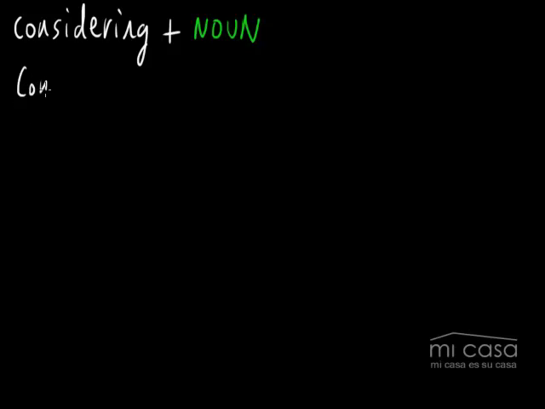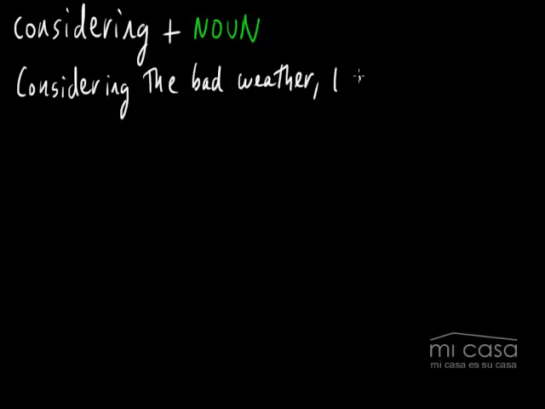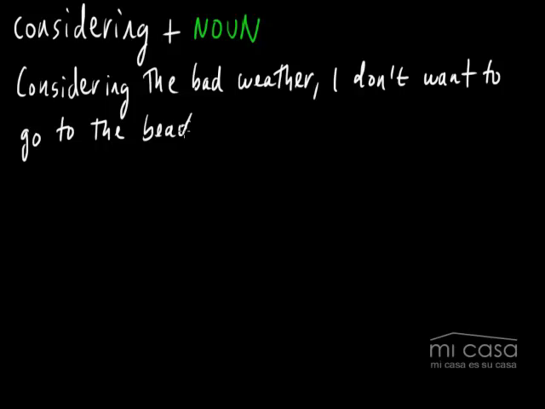Considering the bad weather, I don't really want to go to the beach.